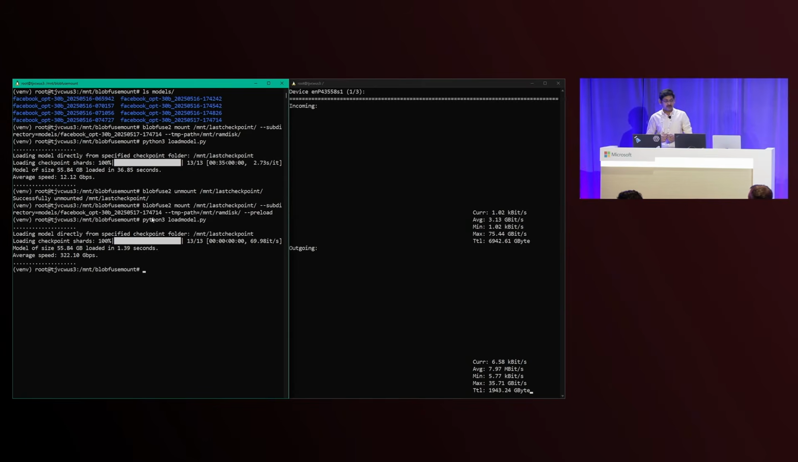That's the power of preload, where the cache is already warmed up by the application. This is application agnostic, framework agnostic. You just ask BlobFuse to point to the checkpoint or any data that you need, training data, checkpoint data. It's going to bring it as fast as the infrastructure supports.